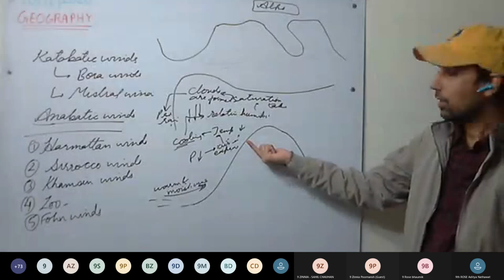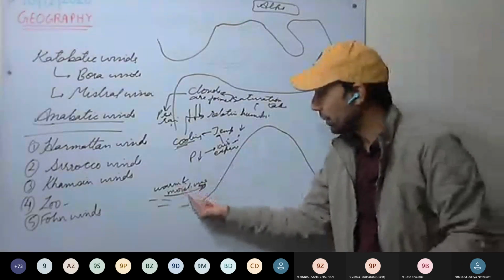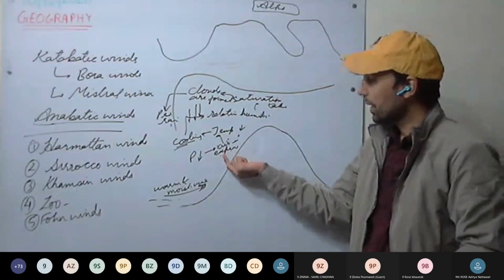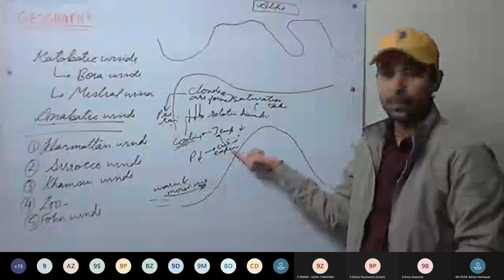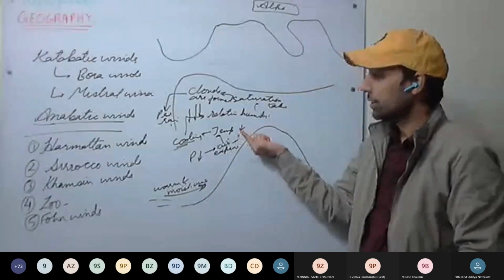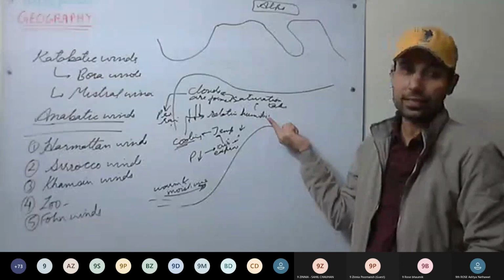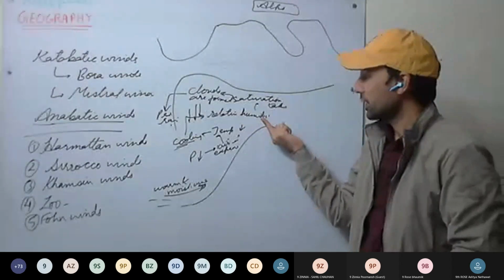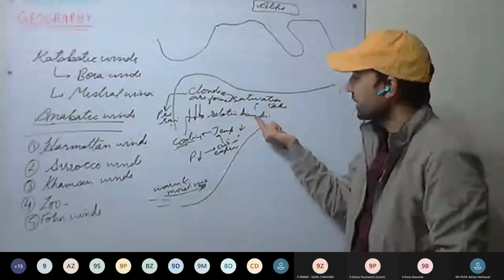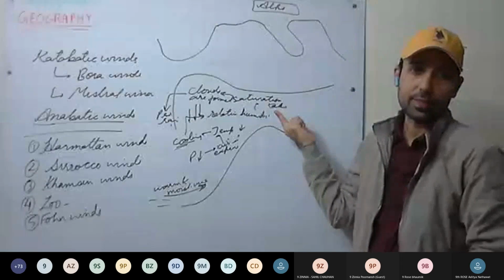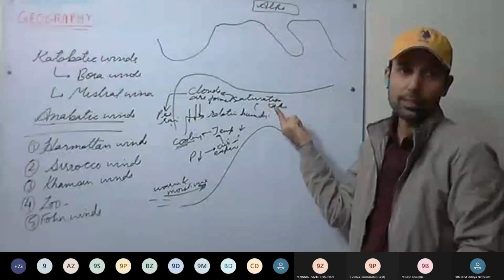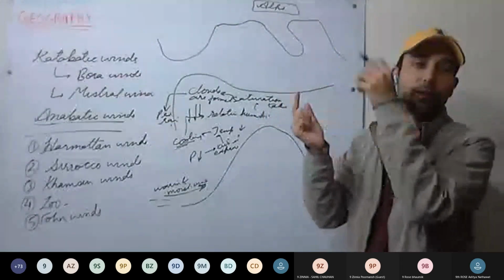Okay, this is clear. So warm and moist air rises up, air expands, pressure decreases. As air expands, temperature decreases, cooling takes place. Cooling takes place, relative humidity increases. It increases, that means saturation will take place. That is, it won't be able to hold more moisture.